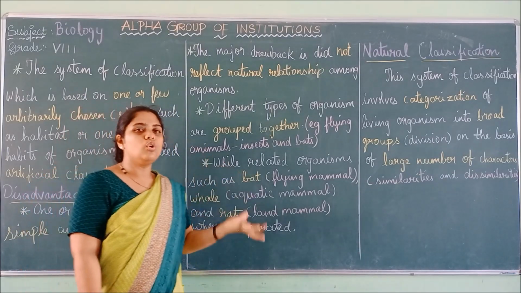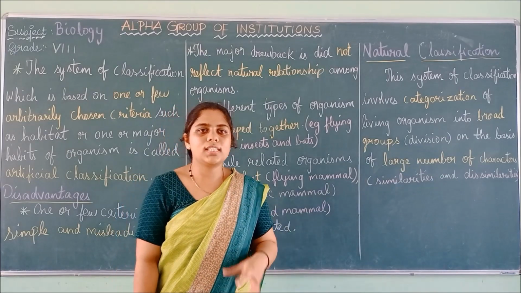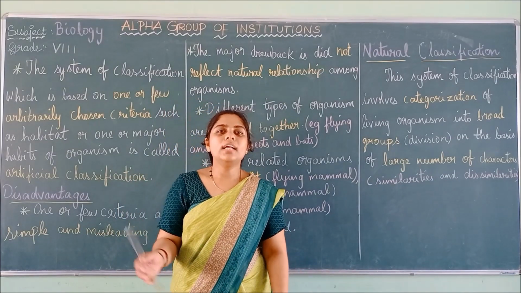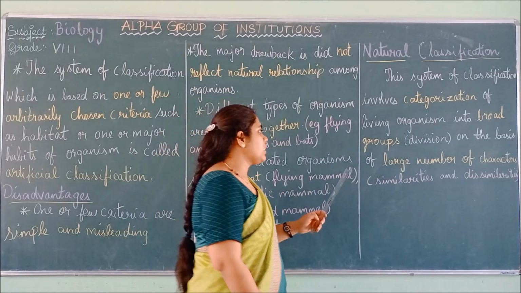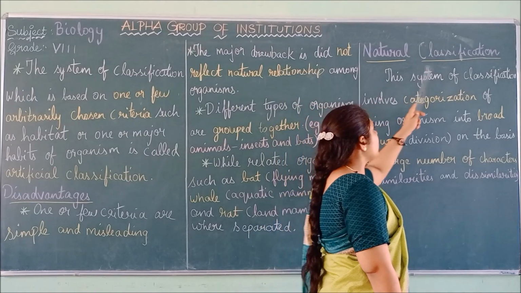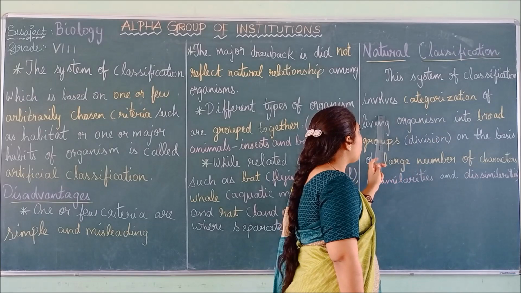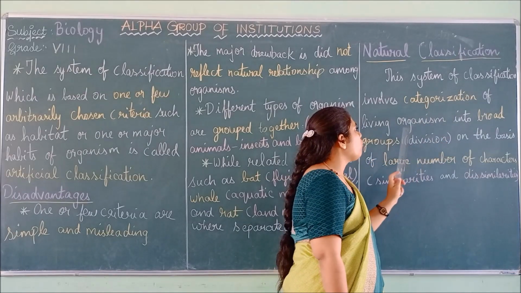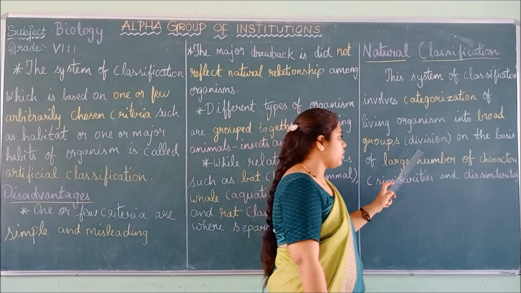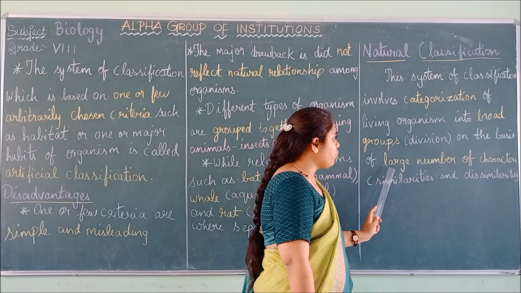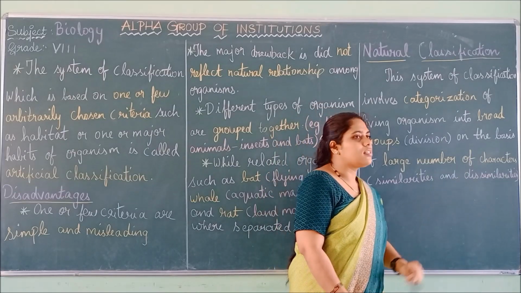So now you have an idea about artificial classification, on what basis they are being classified and what are the disadvantages of that classification. The next type is natural classification. This type of classification involves categorization of living organisms into broad groups, that is divisions, on the basis of a large number of characters, that is similarities and dissimilarities.